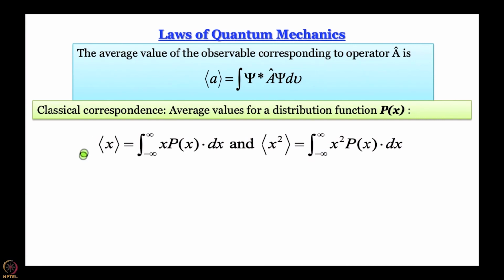For x square it is given by the same thing. As I said, x can be any function. We replace x or x square by some arbitrary function f, this is what the equation will be. So, this was again known from classical mechanics. And according to Born interpretation, what is P of x? P of x is essentially the probability distribution, right. So, that is mod psi square.